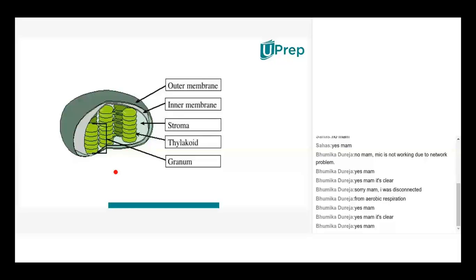So obviously you can say chloroplasts are the structures which you'll find in the green parts of the plant. For example, leaves, the green twigs, the green branches, even the green trunk also carries the chloroplast. I think in your lower classes you would have learned that chloroplast is present only in green leaves.